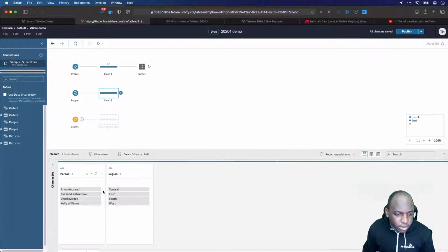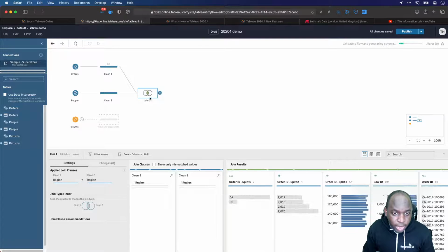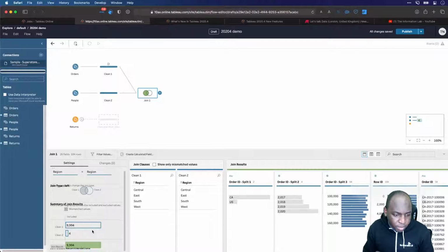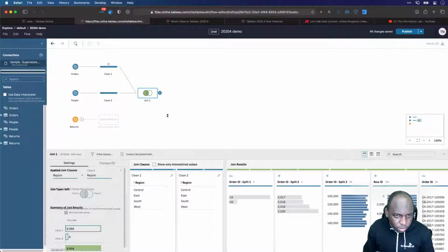This people file is actually just going to give us the names of the managers. So I'm going to join it on. I'm going to remove my output there, and I'm going to make sure I do a left join by clicking the left-hand part of this circle and the inner part of the circle as well. So that brings through all 9,994 records, which is good. Although I do seem to think I had more. I had 10,000 rows here. No, 9,994, it's rounding that up. So that's correct. We've got the right number of rows coming through.